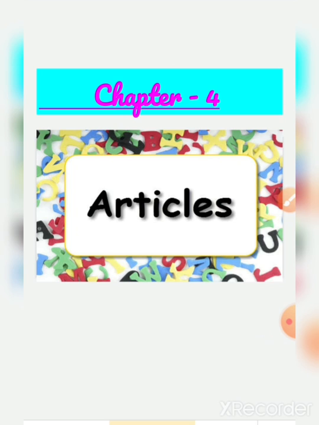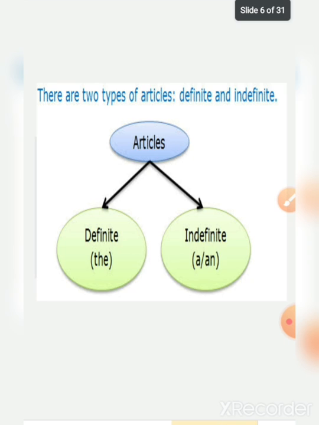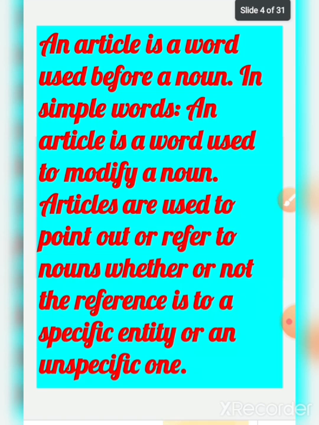Welcome back, children. Now we will again start with our online classes. In our previous class, we studied chapter 4, that is articles, Part 1. That means the definite and indefinite articles we have already discussed in our previous class, and today we are going to discuss the definite article. But before that, let's take a quick recap.